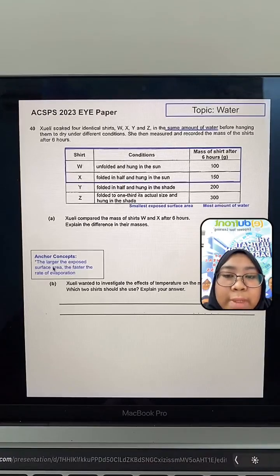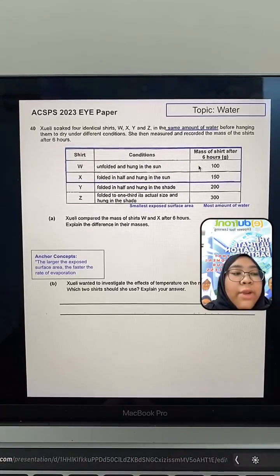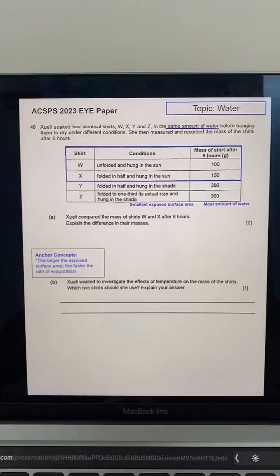We know that the larger the surface area, the faster the rate of evaporation, right? So we can apply it here. Shirt W and shirt X, which one has a larger exposed surface area? Shirt W, because it's not folded at all. Since W is not folded, it has a faster rate of evaporation. If it has a faster rate of evaporation, after 6 hours it will have a lesser amount of water inside. Okay, so let me share the answer.